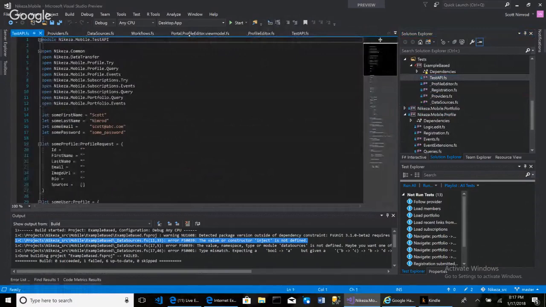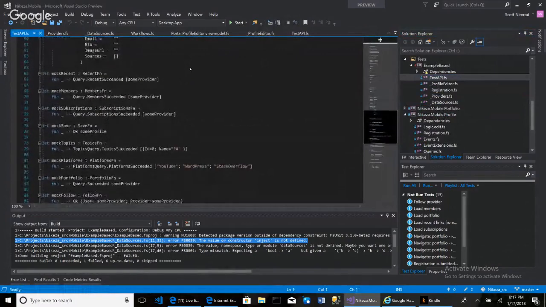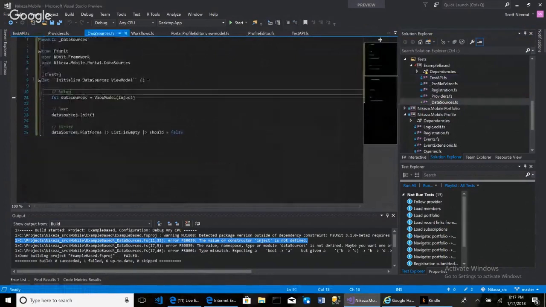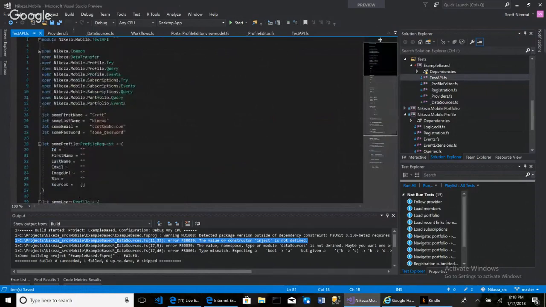And I should have a mock platform somewhere in here. I have it right here. Yes. Okay. So theoretically, I should just be able to do something like this, this mock platform. I should just be able to pass that in. Of course, I'm going to have to import the module that this mock platforms is in, which is in this Nikeza.mobile.test.API.